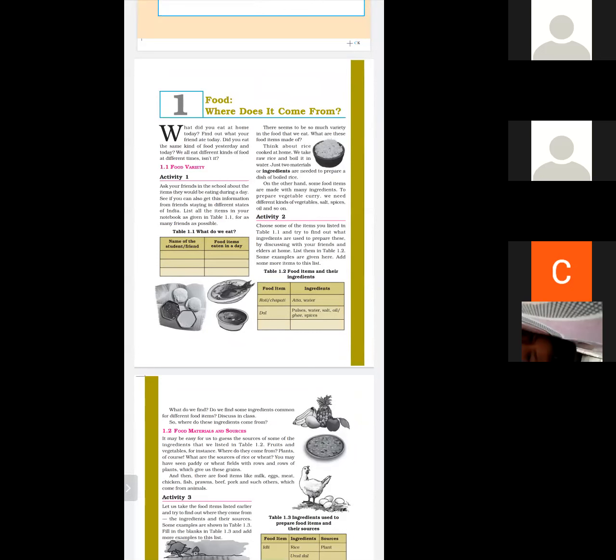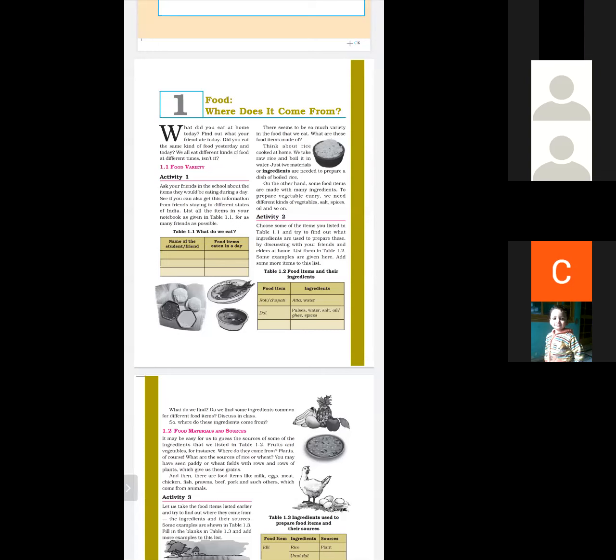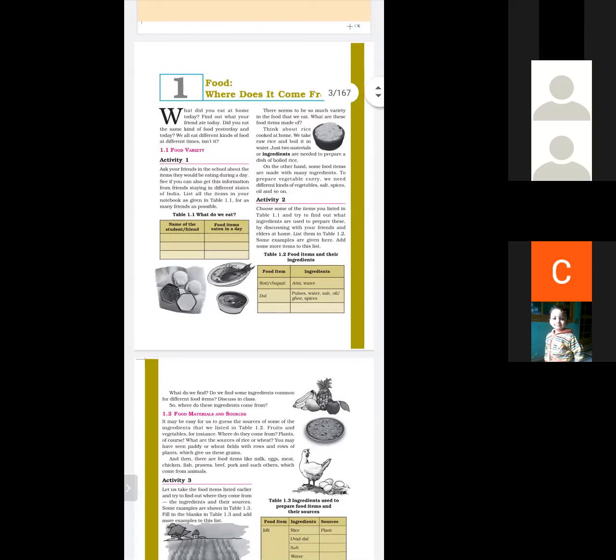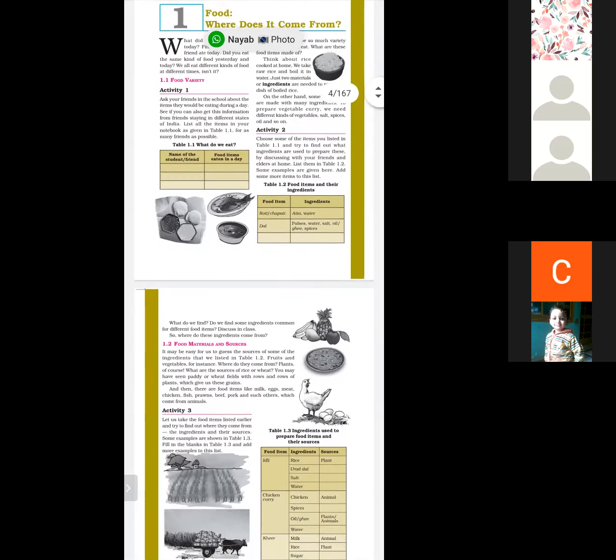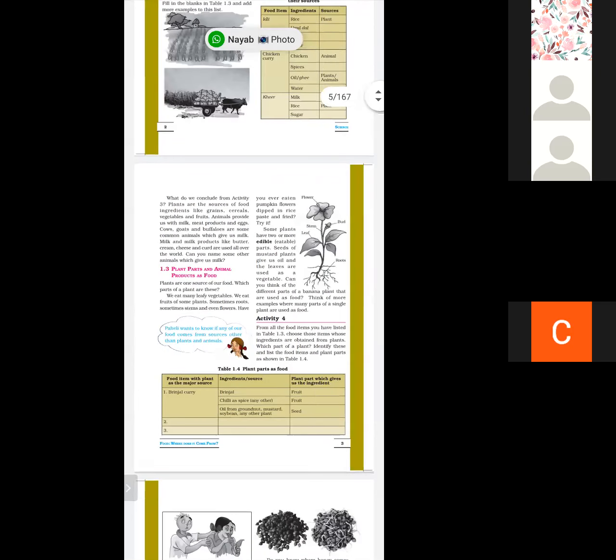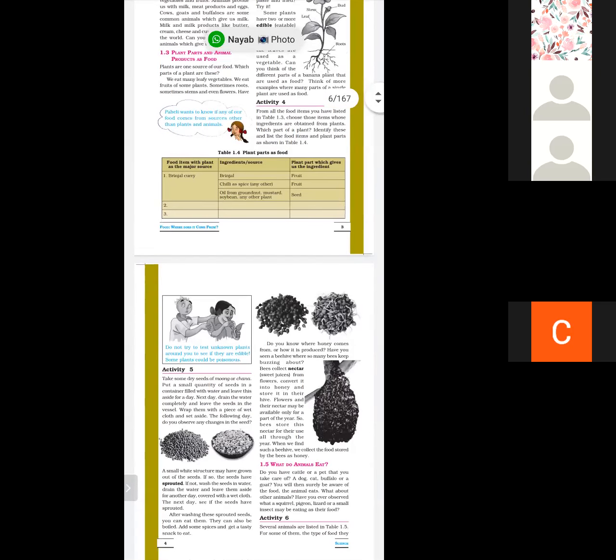You have to write all internal questions in practice notebook and remaining key terms in fair notebook. In fair notebook, on first page, you have to write name, lesson 1 food, where does it come from, and on second page you have to write key terms, and on third page you have to write key terms of lesson 1.